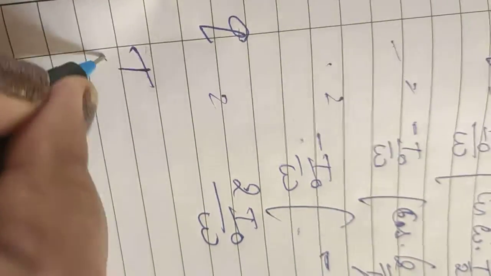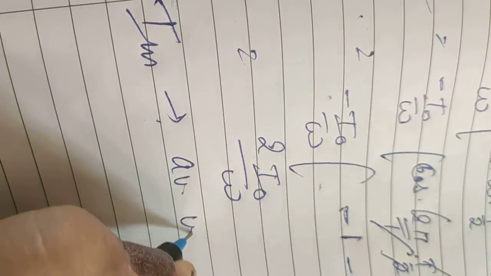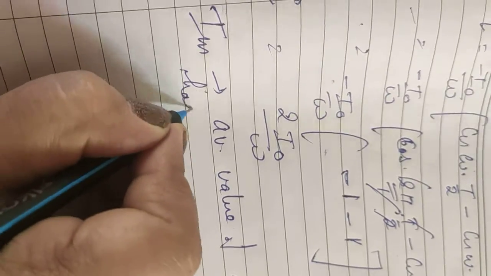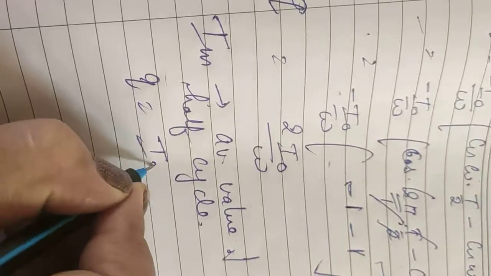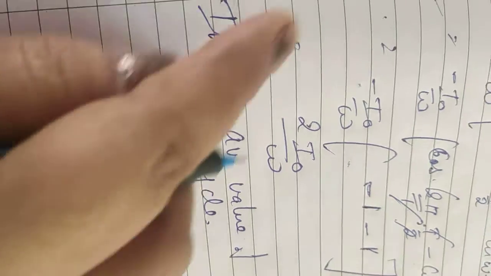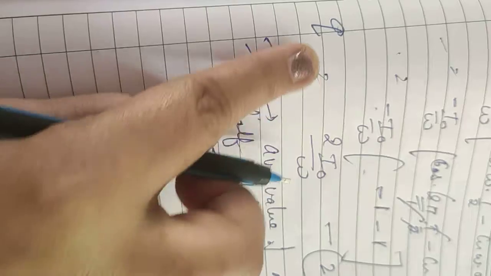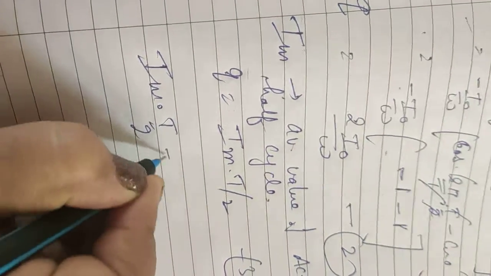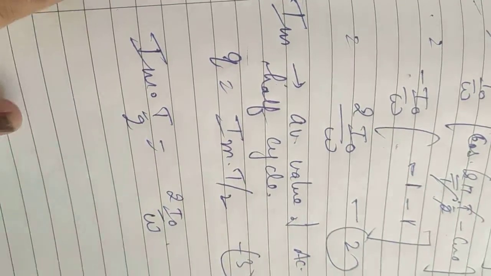Now let Im represent the average value of AC in half cycle. In that case, q should be Im into T by 2, right? Charge is current into time. So equalizing both these, let us name them equation 2 and equation 3. Equating 2 and 3, we get Im into T by 2 is equal to 2 I naught by omega.